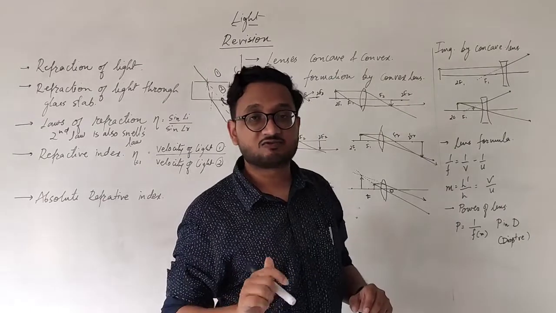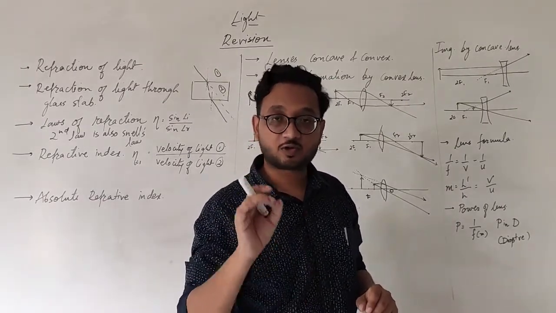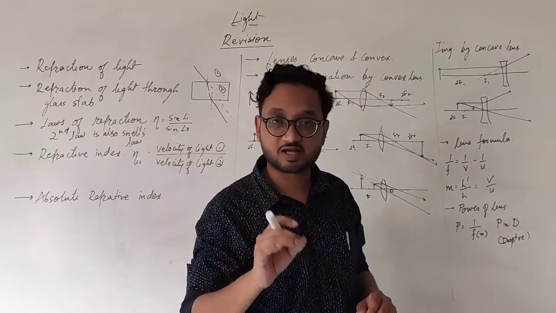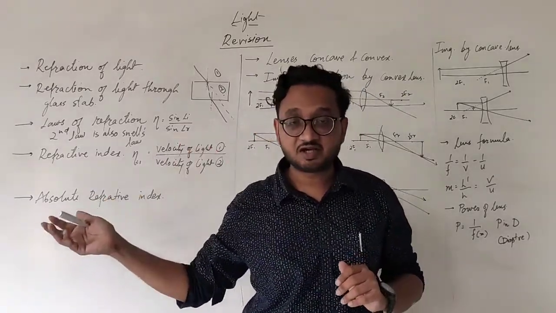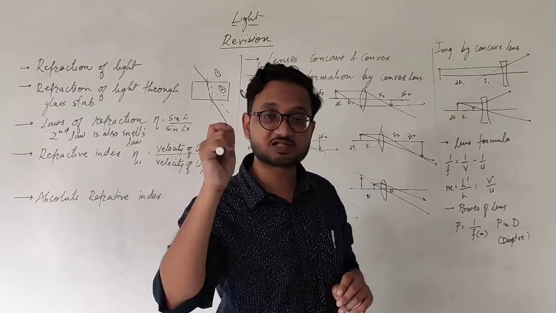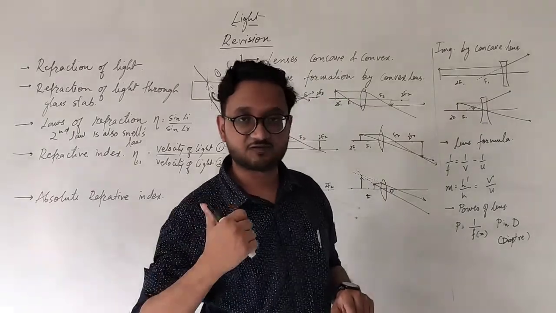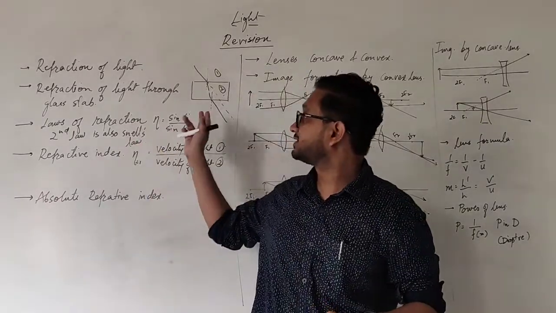Remember one thing, students, whether it is a mirror or a lens, whether it is concave or convex mirror or concave or convex lens, if the object is at infinity, in all the four cases, mirrors as well as lenses, the image will always be at focus. You can see over here as well.